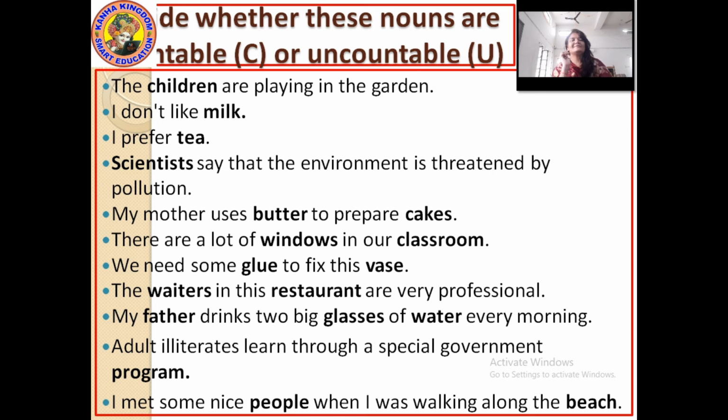Next: there are a lot of windows in our classroom. Windows and classroom are highlighted here. Windows are countable and classroom is also countable. Next: we need glue to fix this vase.